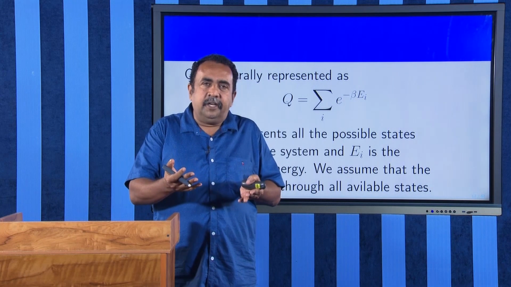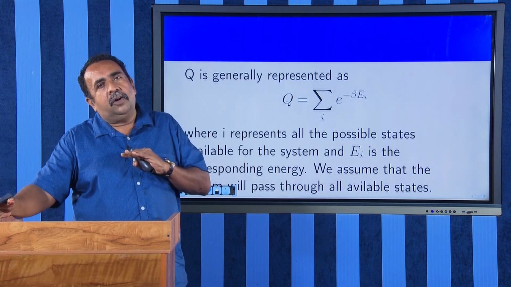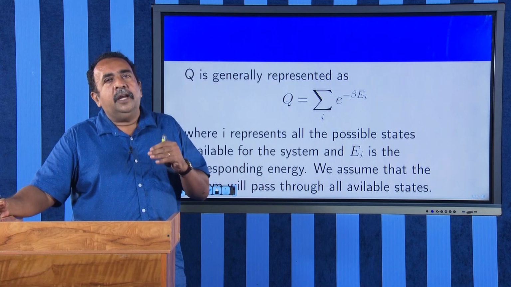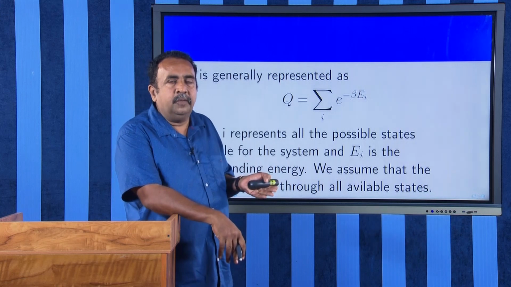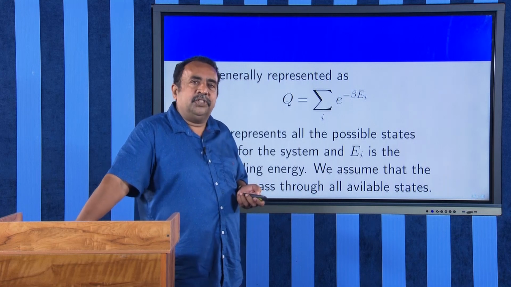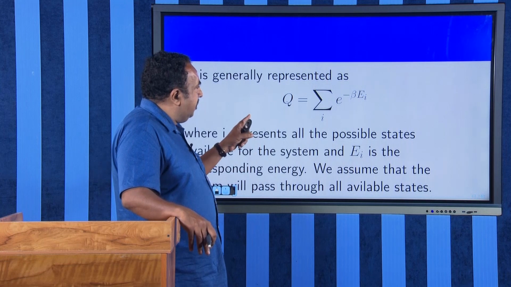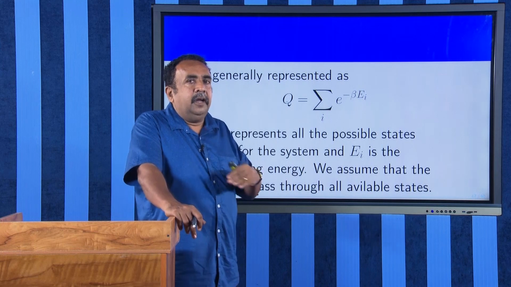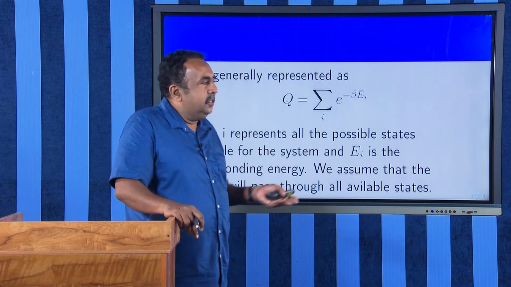If you want to find out the properties exhibited by all these materials, you will have to take all the possible energy states, sum up, and then you will be able to find out the partition function. Actually, partition function is a German word, and it simply means the sum over all the available states, and hence the evaluation of the partition function. After evaluating the partition function, you substitute in your expression for A. I can show you after some time that you will be able to get all the thermodynamics.